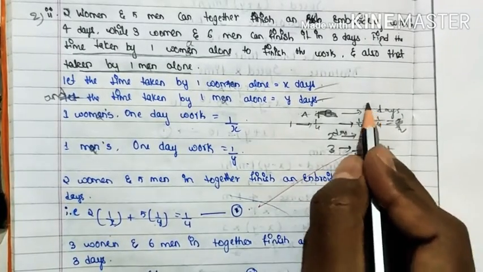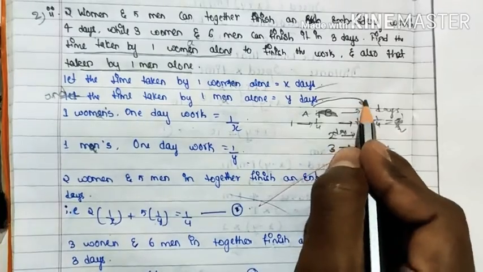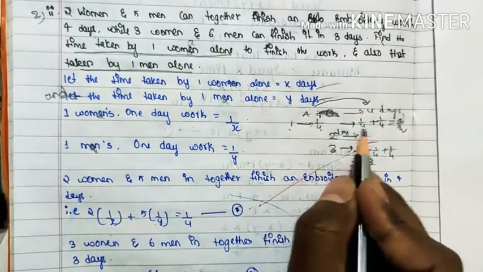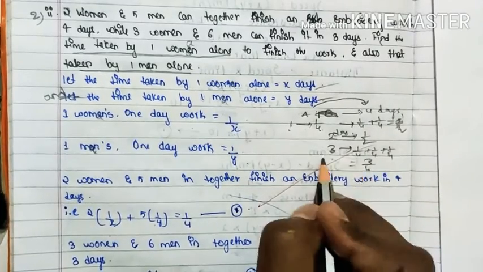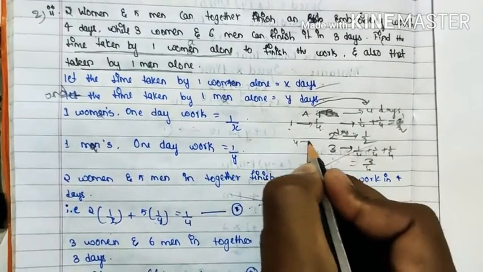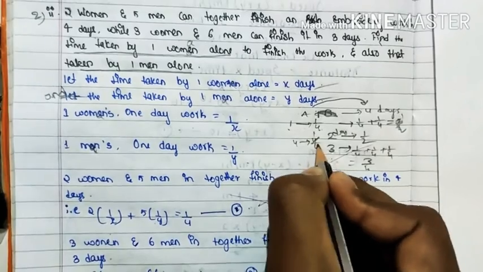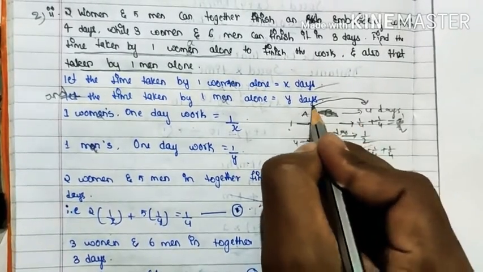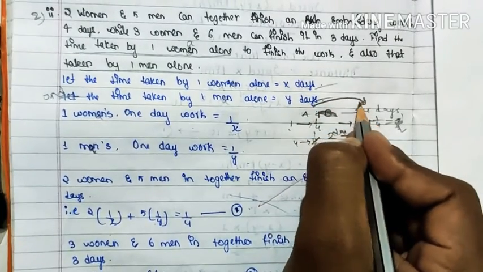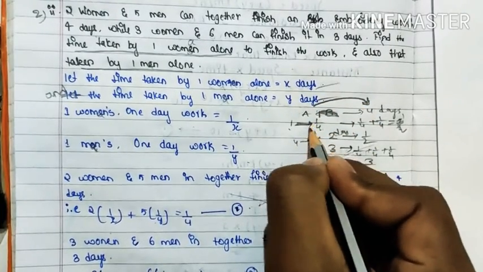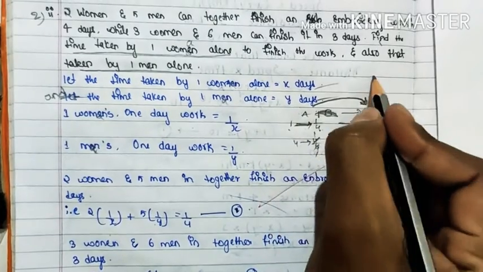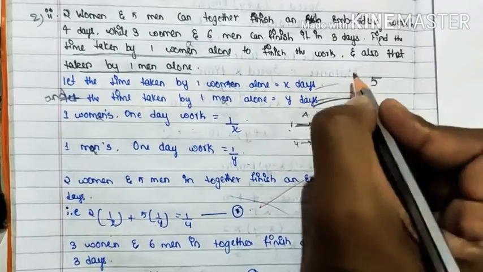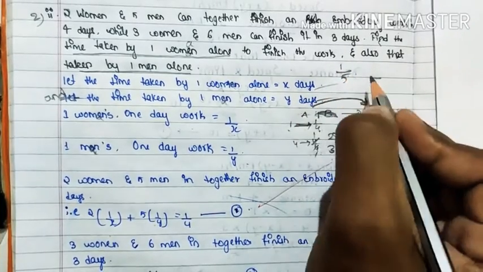So if A is completing the work in 4 days, in 1 day he will finish 1 by 4. In 2 days, 2 by 4. 3 days, 3 by 4. 4 days, 4 by 4, which is 1 only. 1 refers to the work being completed. So if a person completes the work in 4 days, that person's 1 day work is 1 by 4. If the person takes 5 days to finish the work, then the 1 day work will be 1 by 5.